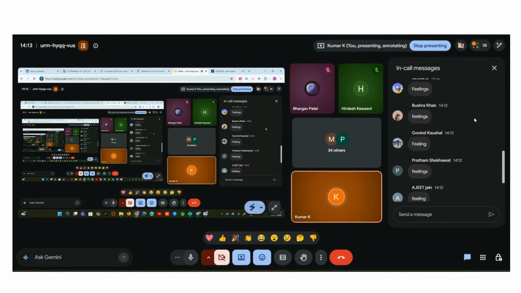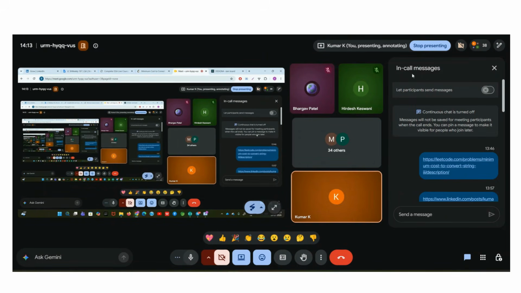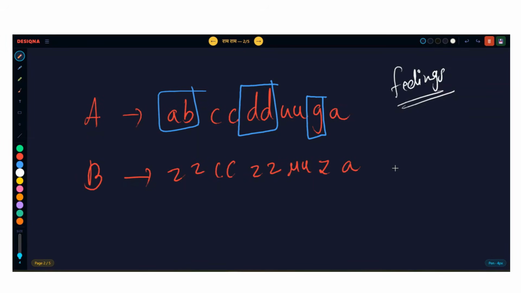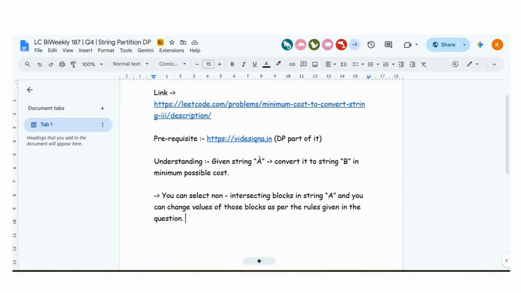So, guys, now listen to me carefully. There is a rule: you cannot randomly select any block. You are given Q queries.